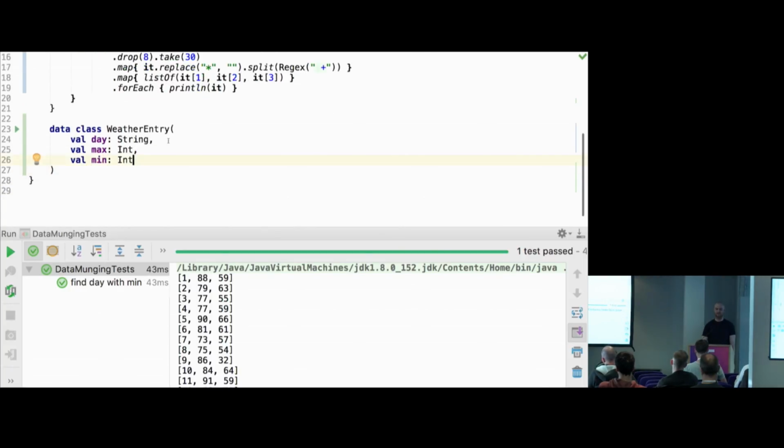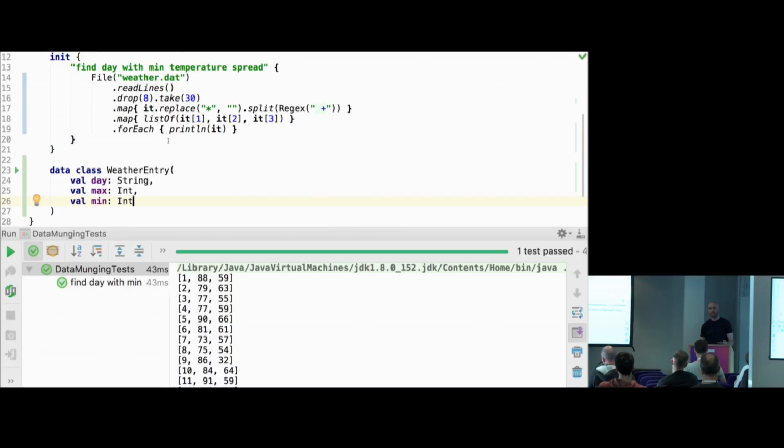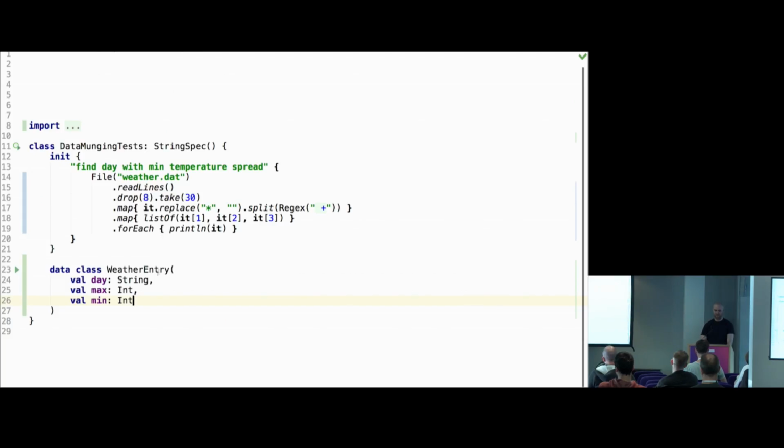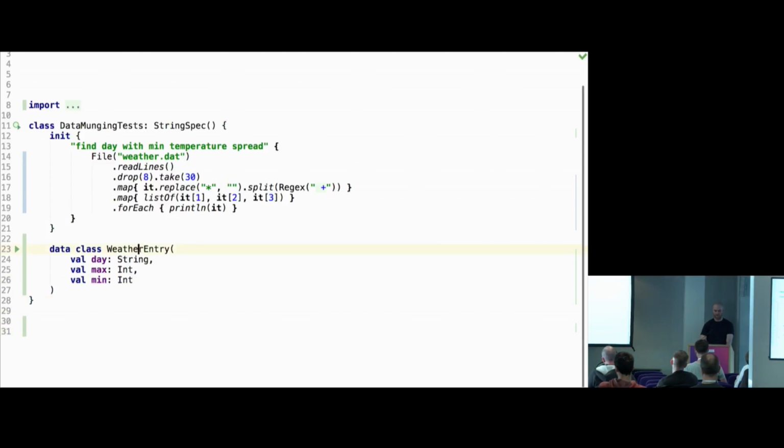So data class, if you know, I think it's coming in C# 8. It's a very similar thing called record classes. If you know Scala, it's like case classes. Basically, all this does is that it automatically defines hashCode, equals and toString.